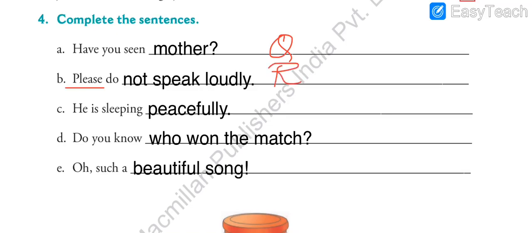Then, he is sleeping peacefully. Sentence number 3 is just a simple statement. Then sentence number 4, do you know who won the match? There is a question mark. So again that is a question, Q for question. Last one, oh, such a beautiful song. I can see an exclamation mark is there. That's why it is an exclamatory sentence, E for exclamatory. So students, we have revised what we have done in the previous lecture, and the last exercise, that is exercise number 4, is over now. So let us move ahead quickly towards chapter number 2.